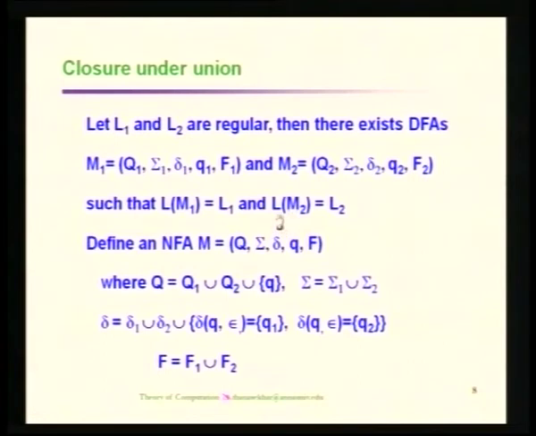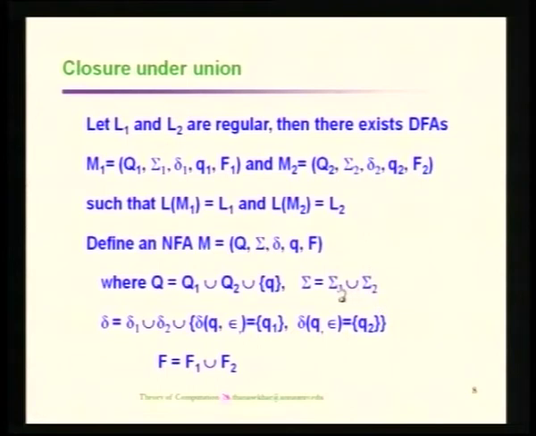So, in the resulting automaton, we may have a string from either the first automaton or the second one. Unless we make the alphabet the union of sigma 1 and sigma 2, we can't recognize any string from the new automaton M. So, obviously sigma becomes any symbol from sigma 1 or from sigma 2.